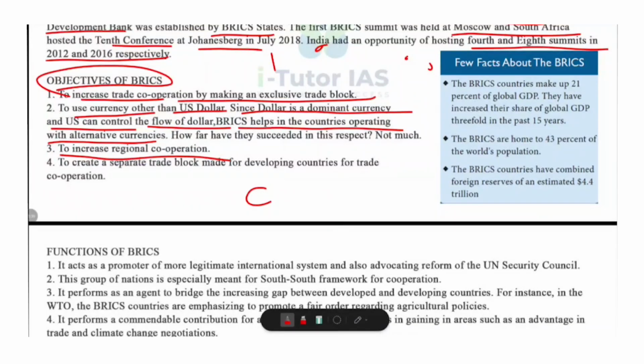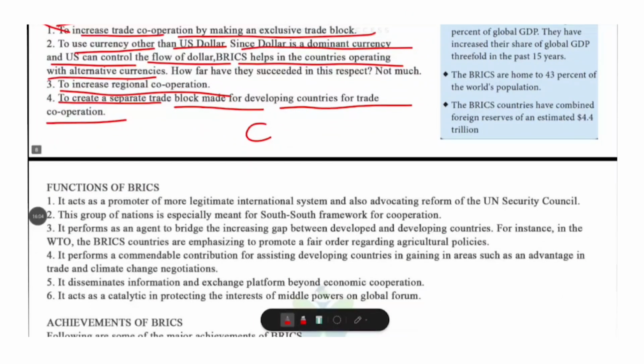And the fourth objective is to create a separate trade bloc made by developing countries for trade cooperation. BRICS serves as a platform for developing and emerging countries to express their views collectively. It acts as a counterbalance to Western dominated institutions like the IMF and World Bank, promoting fairer representation for the global South.